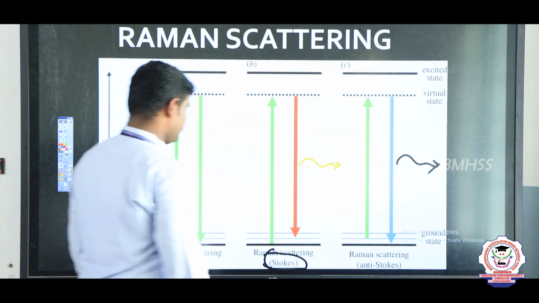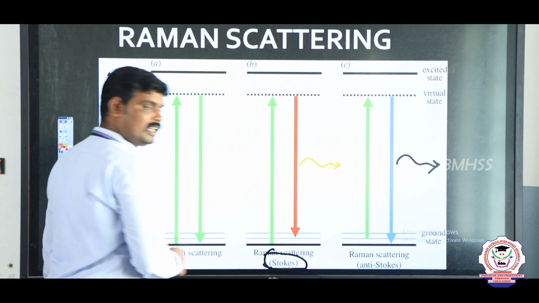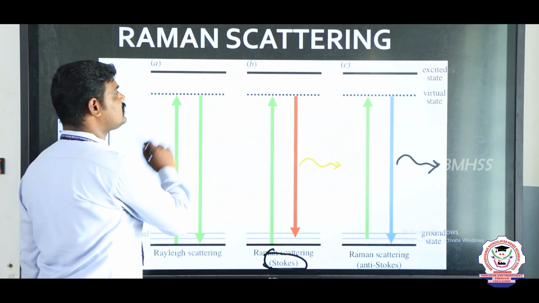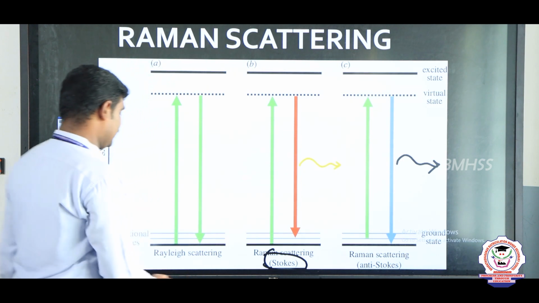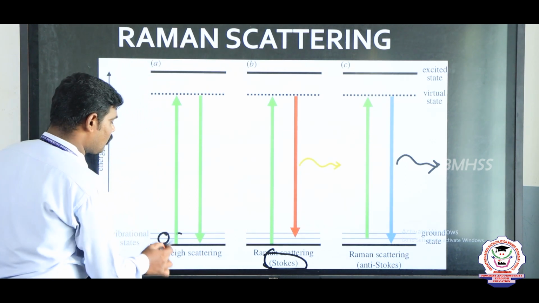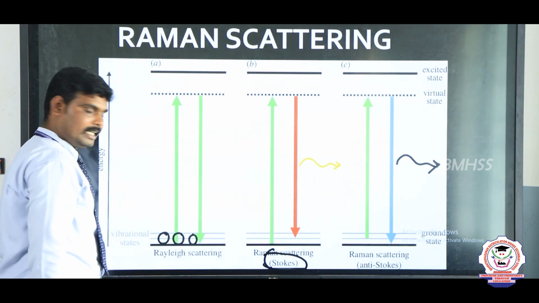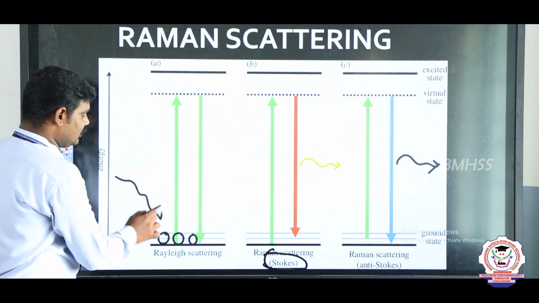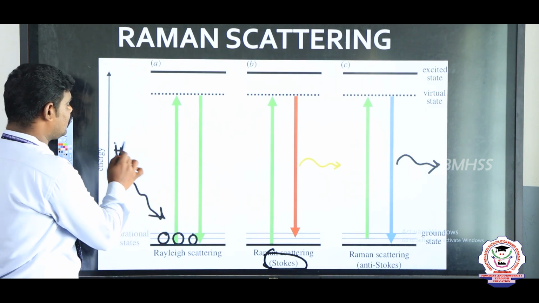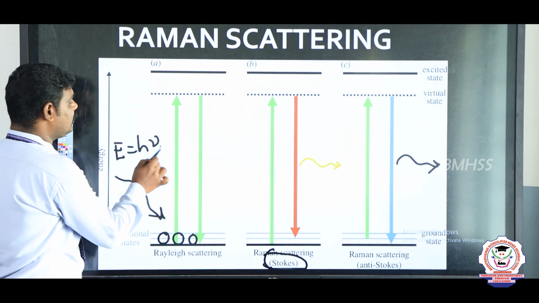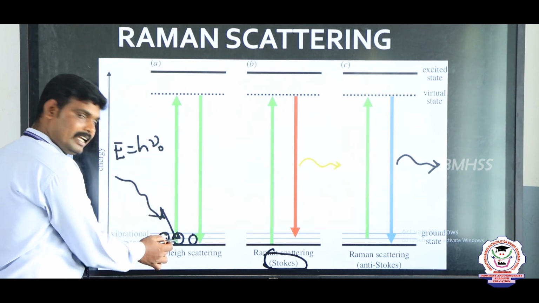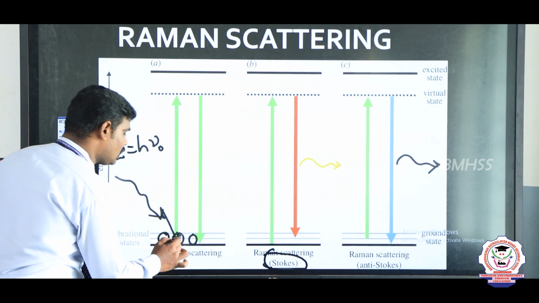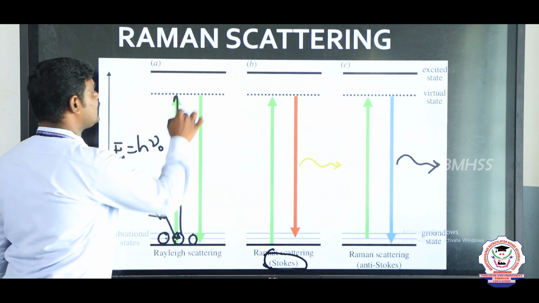See my dears, this is the ground state, this one is the virtual state, and this one is the excited state. In the ground state, the atoms or molecules are in rest position. When you apply external energy, E equal to h nu naught, these atoms or molecules take this energy and move from the ground state to the virtual state.